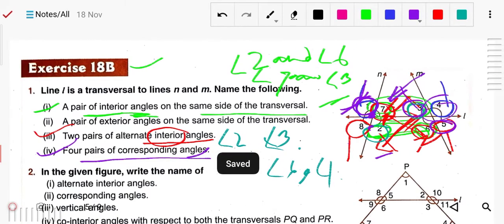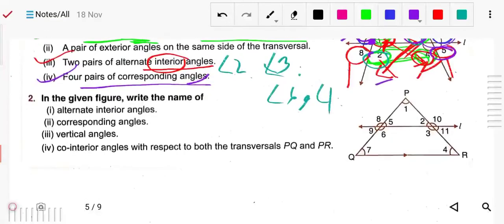Now number 2, in the given figure, we have to write the names of the angles. You can see you have to divide the figure into two parts, because this transversal line L divides it into two parts, like PQ and PR. So it will be divided like this, and also for this.